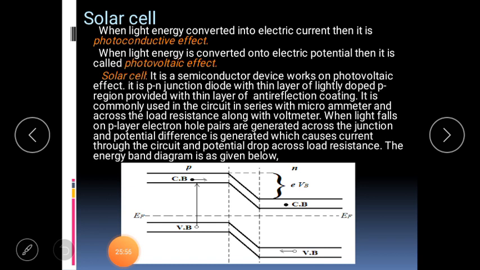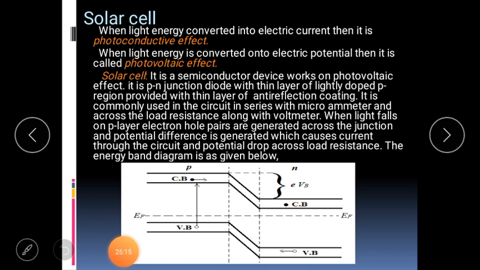Whenever light falls on the p layer, electron hole pairs are generated across the junction and a potential difference is generated, which causes current through the circuit and a potential drop across the load resistance.